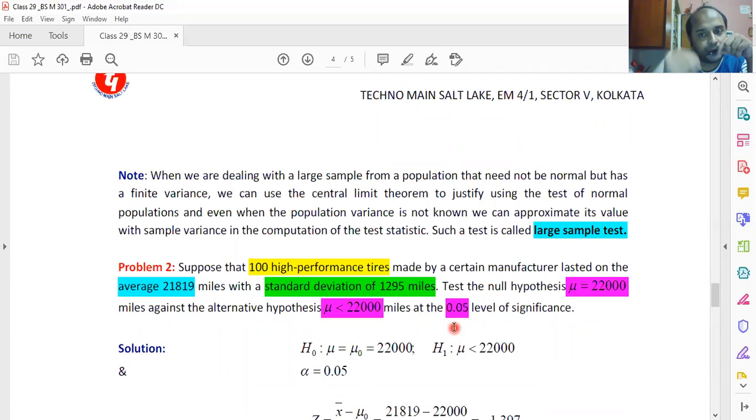So these are the two problems which I needed to discuss with you, and they are related to tests concerning the mean. In tomorrow's class, I am going to give you another perspective of testing of hypothesis through p-value, and we shall discuss some other tests which are mentioned in your syllabus.